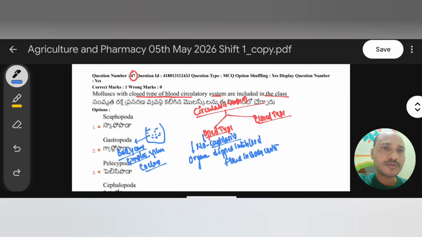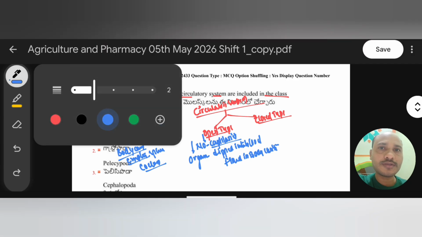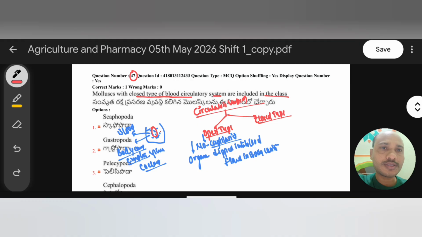This body cavity is filled with blood, and in that blood only our organ is dipped. See, this is the organ. So the organ receives blood directly from the body cavity which is filled with blood. Hence there are no capillaries in the open type of circulatory system.